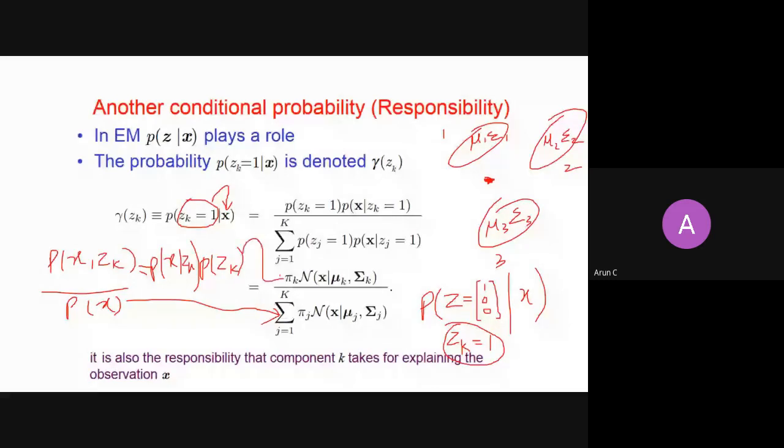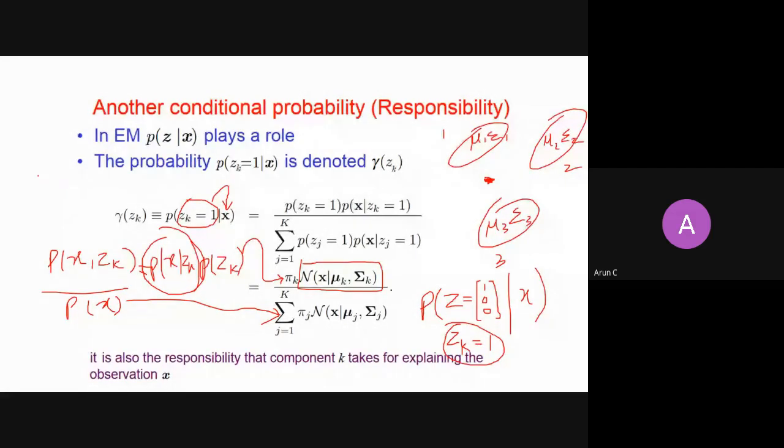And the probability of seeing x from that zk is nothing but the normal Gaussian, because you are using the mean mu k and sigma k. So it means you are using the kth cluster to generate the x. This is nothing but Bayes' theorem that I have applied, giving the probability of seeing a particular cluster given that x.